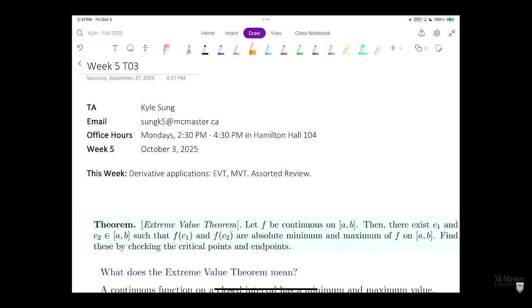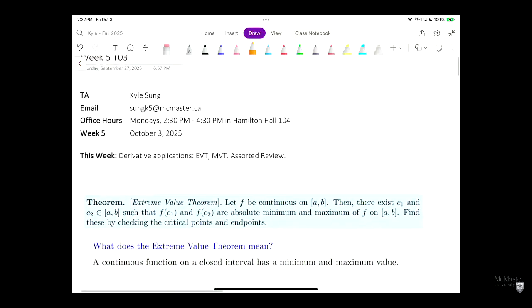But let's get into some calculus today. In particular, we're going to talk about the extreme value theorem, the mean value theorem, and then we'll do some assorted review if we have some time again. How does that sound? Good? Awesome. I'm so glad to hear. So, let's get started with the extreme value theorem here. Oh, and also I'll explain my shirt a little bit later as well because it is relevant today, actually.